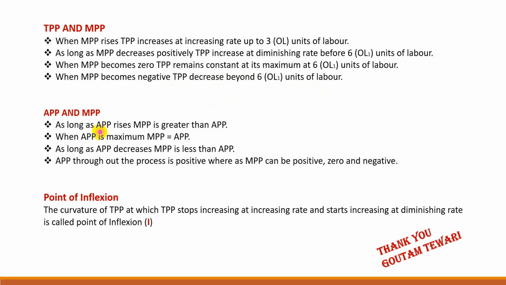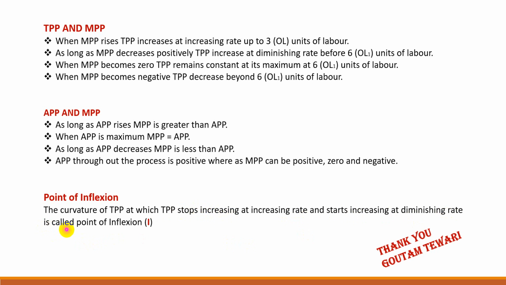APP and MPP: as long as APP rises, MPP is greater than APP. When APP is maximum, MPP is equal to APP. As long as APP decreases, MPP is less than APP. And APP throughout the process is positive, whereas MPP can be positive, 0 and negative. And the point of inflection we have already explained. The point of inflection is the curvature of TPP at which TPP stops increasing at increasing rate and starts increasing at diminishing rate.